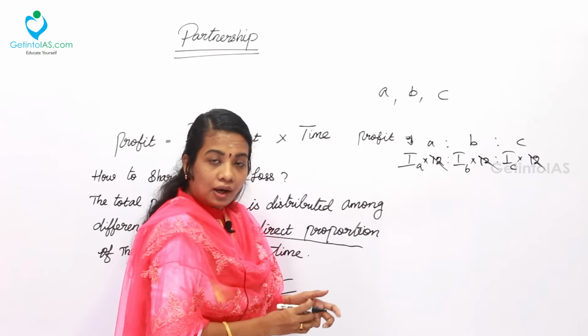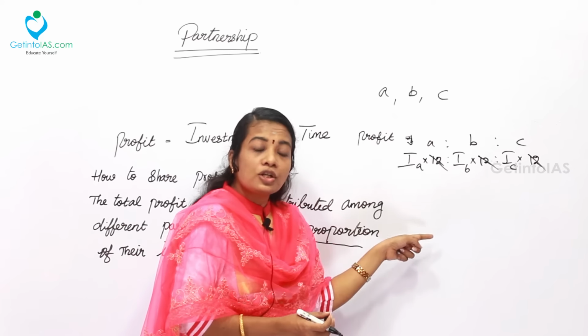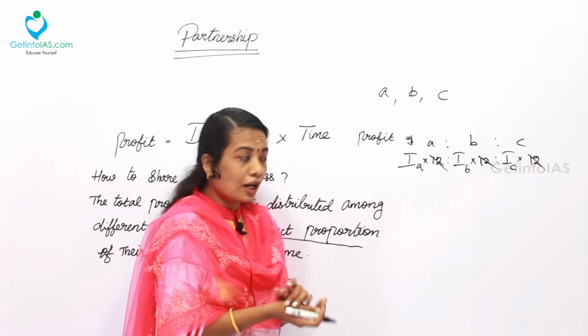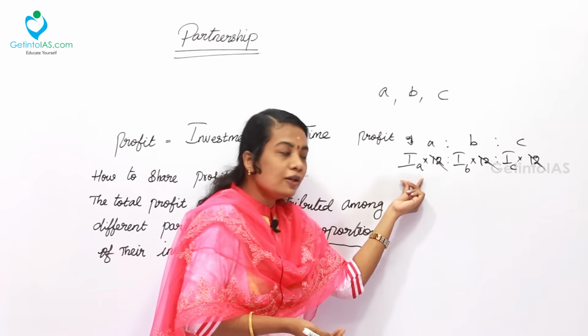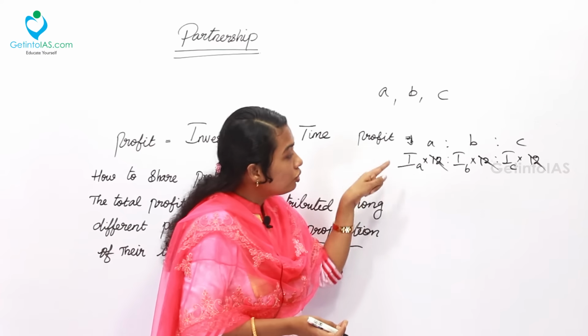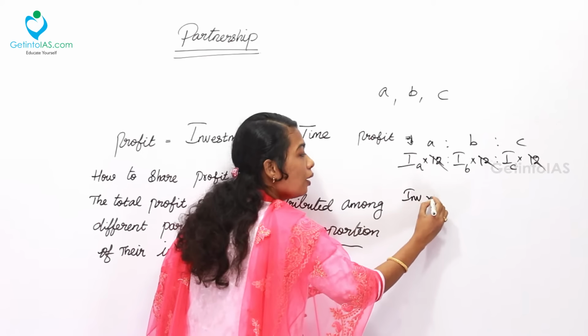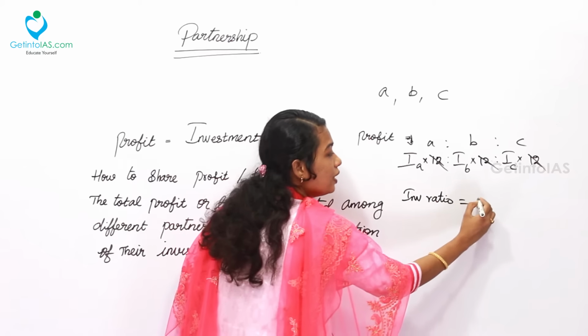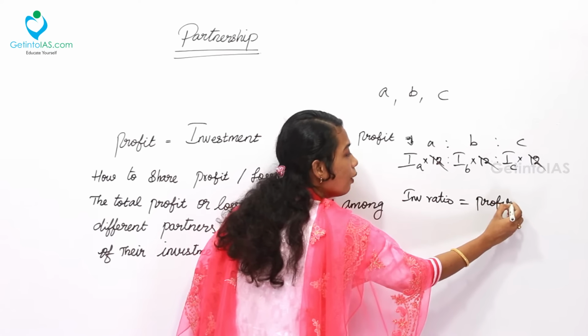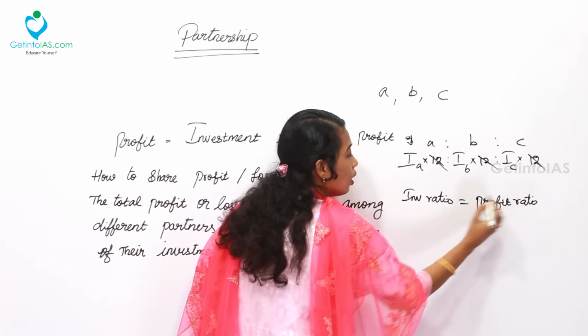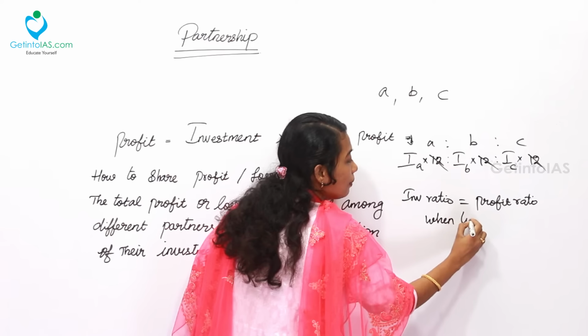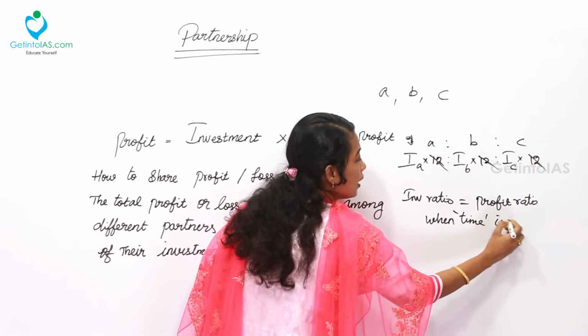So in such a case, if the time invested by all the partners is the same, you can simply consider the investment alone. So the investment ratio will become the profit ratio. Investment ratio will be equal to profit ratio when time is the same.